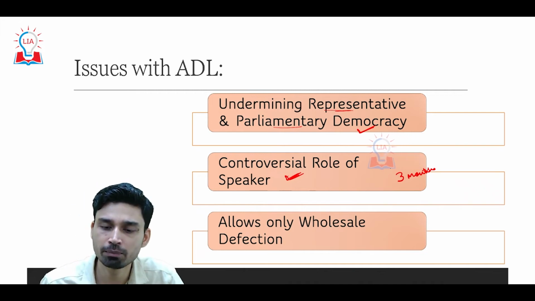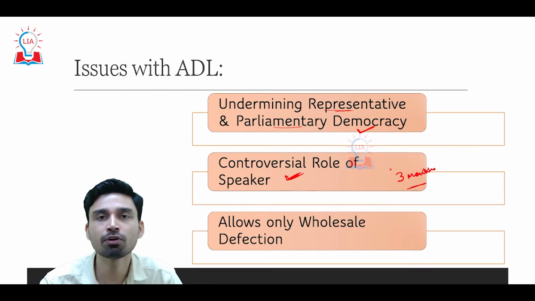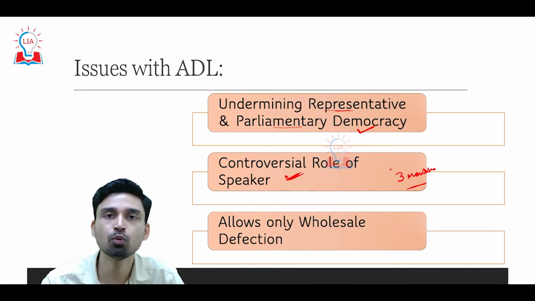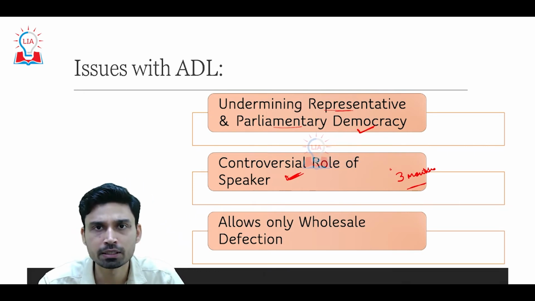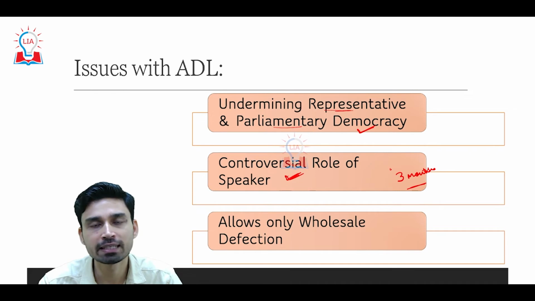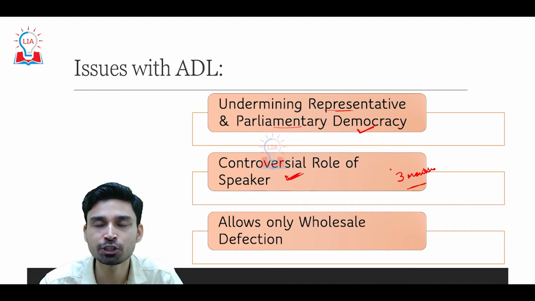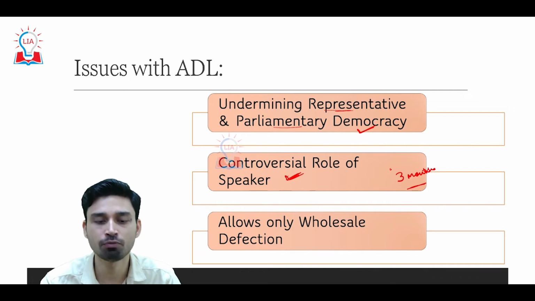And that is why we have incidences where, under the anti-defection law, the members have been removed or penalized, somewhere ranging from 3 months all the way up to 1 year, 2 years, or even 3 years. The Supreme Court has recommended that the speaker take action under the anti-defection law within a period of 3 months. However, many times this is not followed.